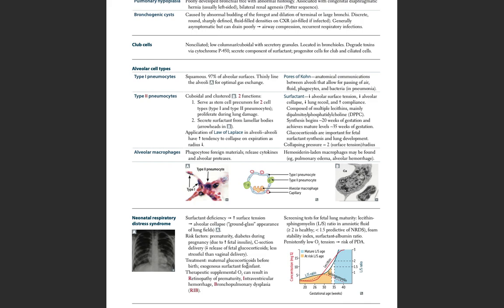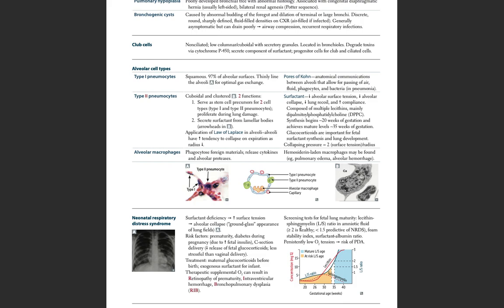Treatment is maternal glucocorticoids before birth and exogenous surfactant for the infant. Therapeutic supplemental oxygen can result in retinopathy of prematurity, intraventricular hemorrhage and bronchopulmonary dysplasia. So the mnemonic is RIB: retinopathy of prematurity, intraventricular hemorrhage and bronchopulmonary dysplasia, for therapeutic supplemental oxygen.